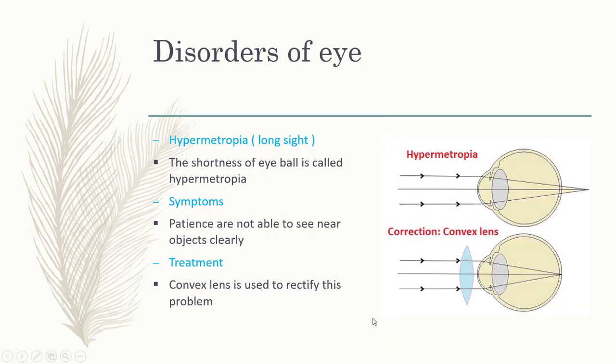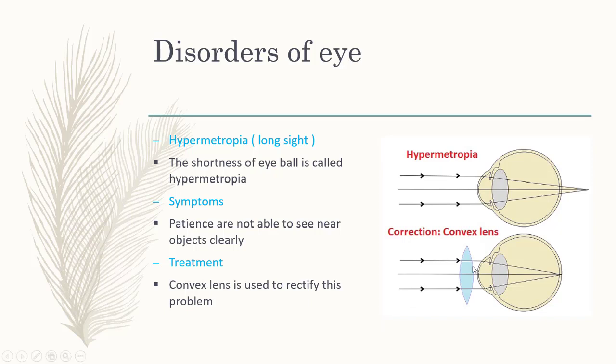The next one, hypermetropia, long sight. The shortness of eyeball is called hypermetropia. Symptoms: patients are not able to see near objects clearly. Treatment: convex lens is used to rectify this problem.